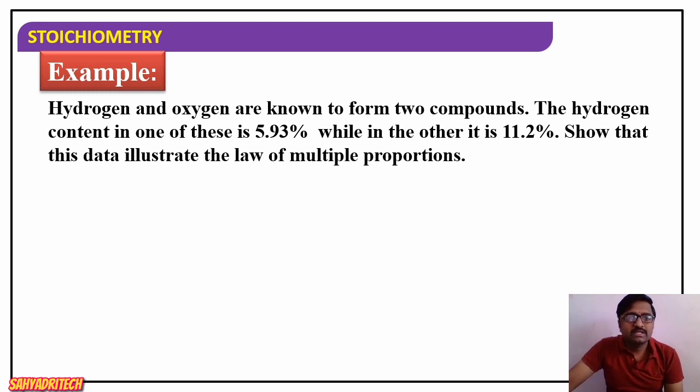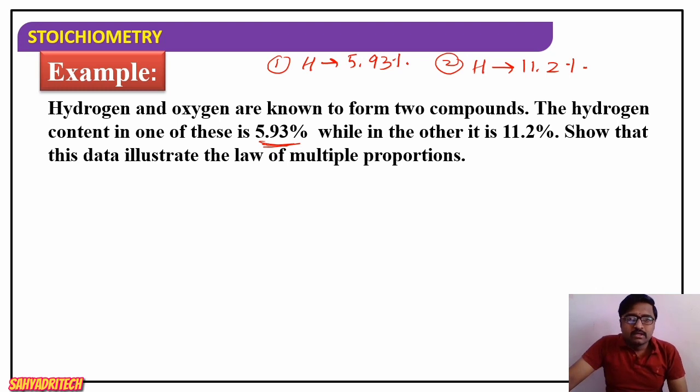Say hydrogen and oxygen are known to form two compounds. The hydrogen content in one of these is 5.93%. So in one compound, the percentage of hydrogen is 5.93%, while in the second compound, the percentage of hydrogen is 11.2%. Show that this data illustrates the law of multiple proportions.